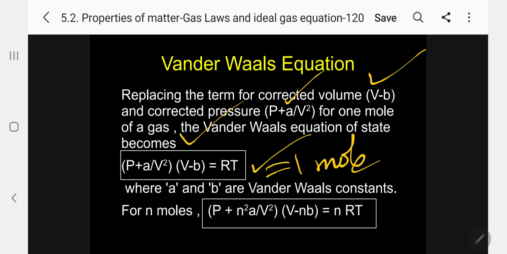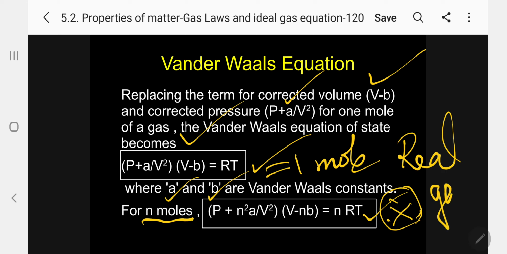For where A and B are van der Waals constants. For n moles, everything is multiplied by n. So (P + n²A/V²)(V - nB) = nRT. So this is the final equation for the van der Waals gas equation, or real gas equation.